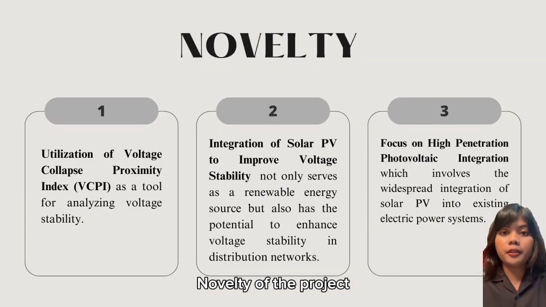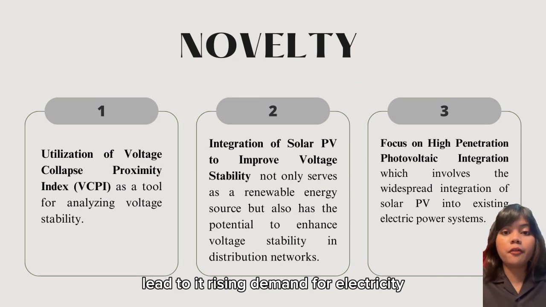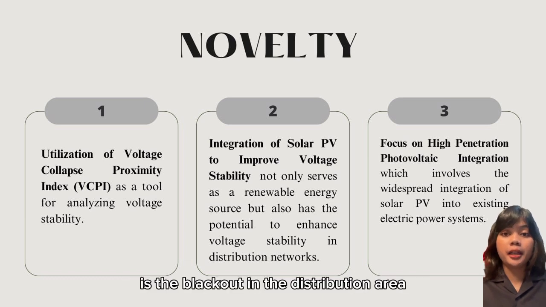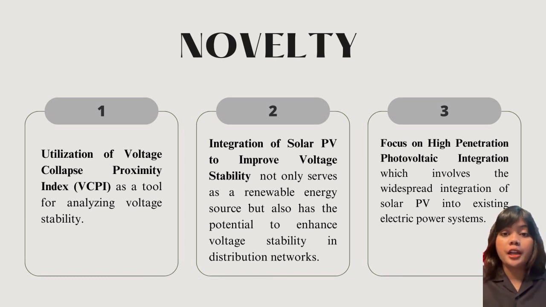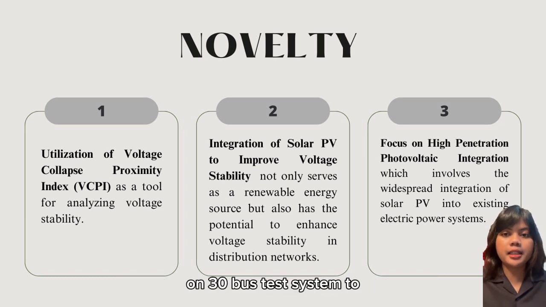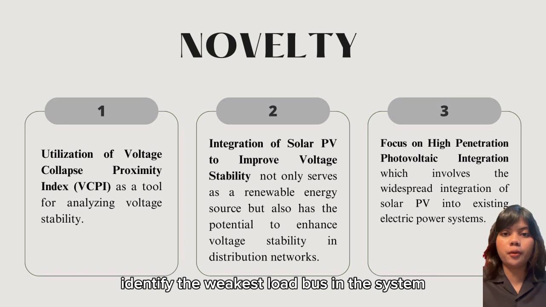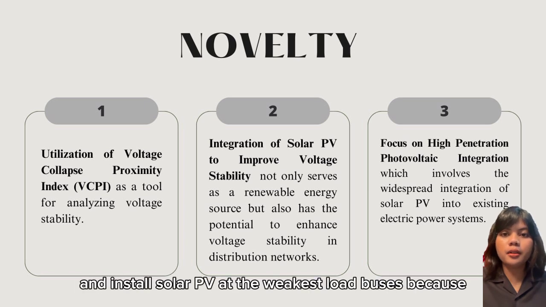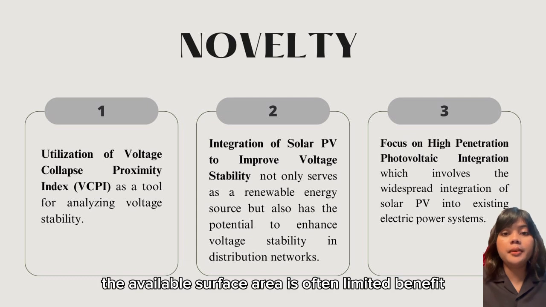The novelty of the project: the increasing human population leads to a rising demand for electricity. The major problem that could occur during this time is a blackout in the distribution area. Therefore, it is necessary to conduct an analysis on the 30 bus test system to identify the weakest load bus in the system. Use VCPI as a tool for analyzing the voltage stability and install solar PV at the weakest load bus because the available surface area is often limited.